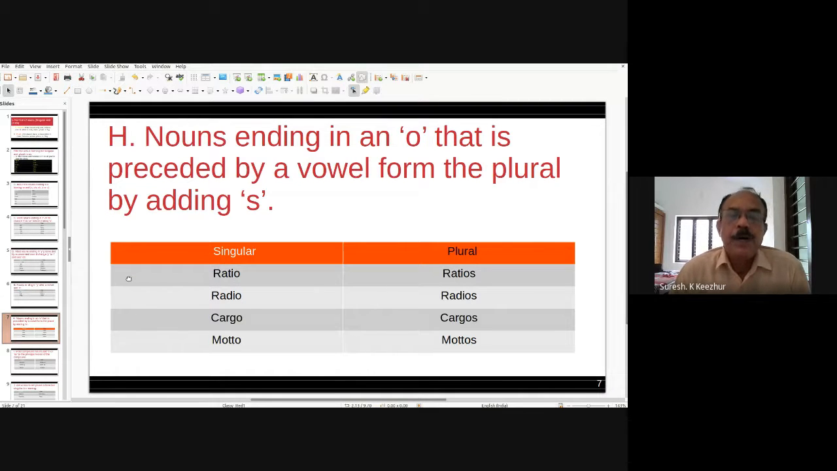Radio, radios. Cargo, cargos. The pronunciation is cargo, that's why it is O. The O sound is preceded by a vowel sound in the pronunciation. Motto, mottos. That way, nouns ending in O that is preceded by a vowel form the plural by adding S.